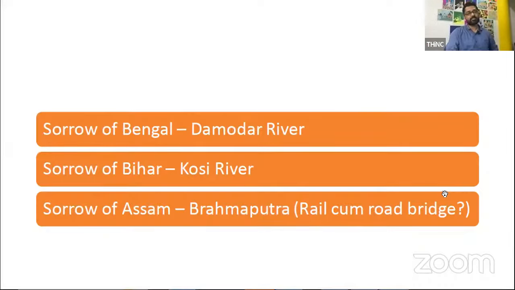Okay, so the sorrow of Bengal is the Damodar River. You might have heard of DVC, Damodar Valley Corporation. Sorrow of Bihar, I think Ramito had said correctly, is Kosi. Sorrow of Assam is Brahmaputra. When we're talking about Brahmaputra, can you tell me the rail cum road bridge which we have built over Brahmaputra? Something that was in the news in the last 2 years, a very famous bridge. Starts with B, B for Brahmaputra.